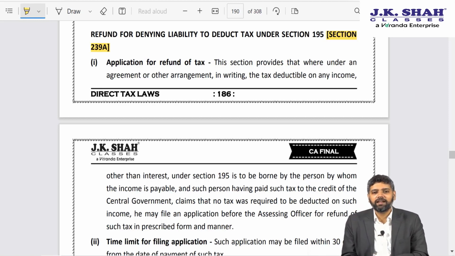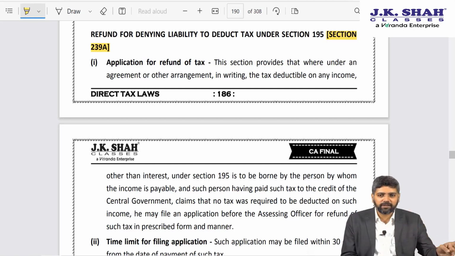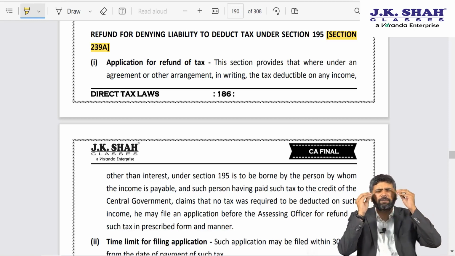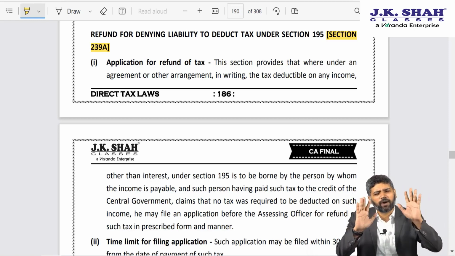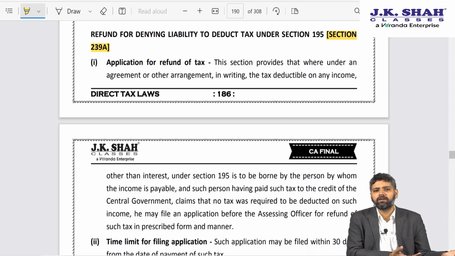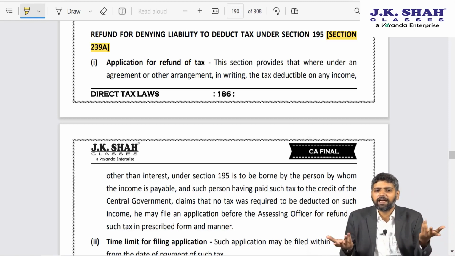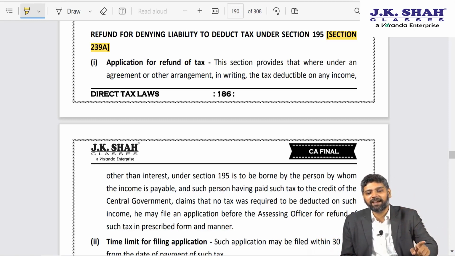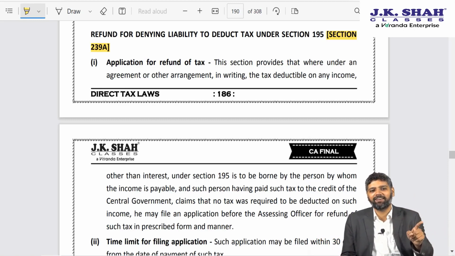Similarly, friends, whenever you are not clear, you are not sure, better to deposit the TDS. Once you deposit the TDS, suppose tomorrow you file appeal, the Commissioner appeal says, no sir, you are required to deduct TDS. Koi baat nahi. I have already deducted TDS, deposited to the government. So I am safe. Nothing can be done against me. But suppose the Commissioner appeal decides that tax was not deductible, I will get back the amount as refund.